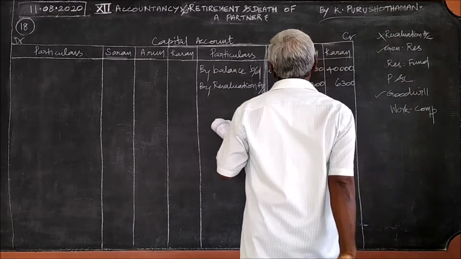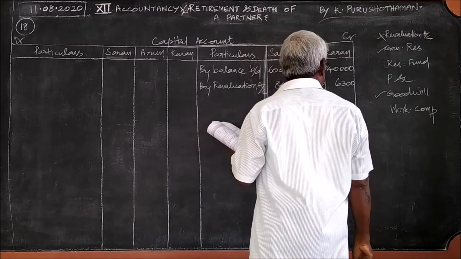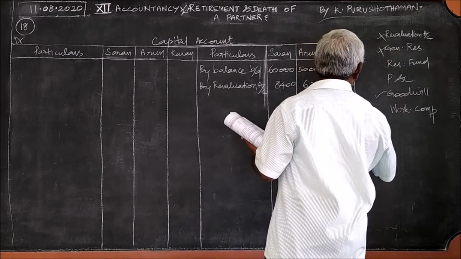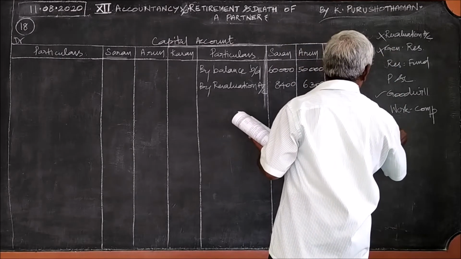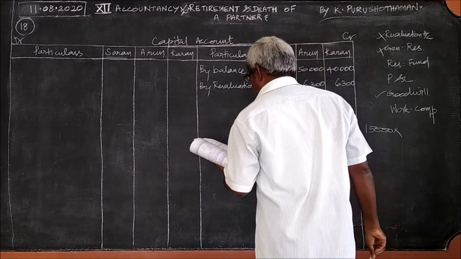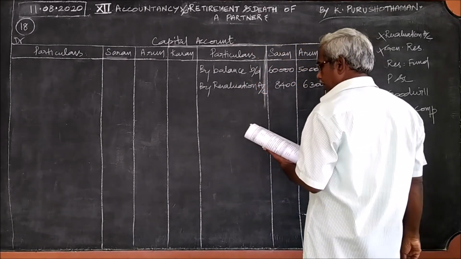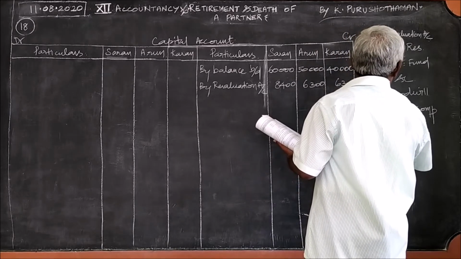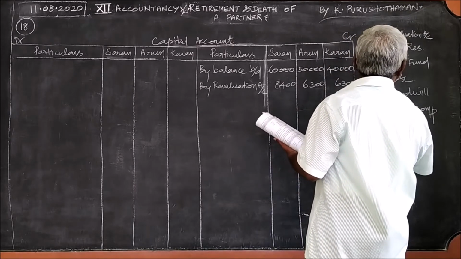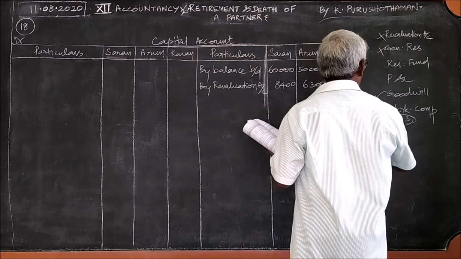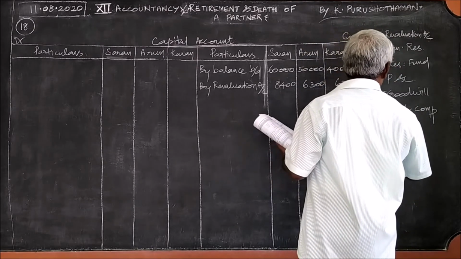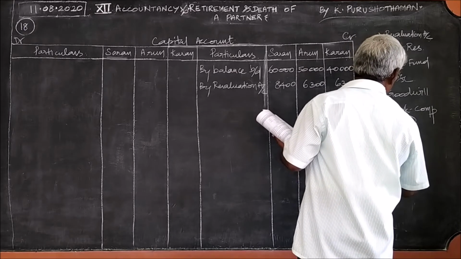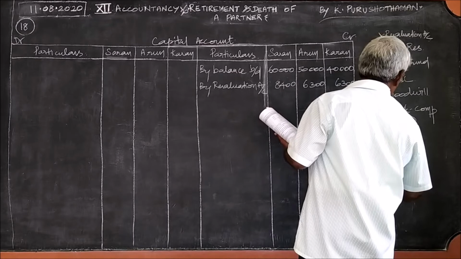Then general reserve. General reserve 15,000. The 15,000 should be divided in the ratio 4:3:3. That is given already. This is the ratio for the purpose of dividing any amount, 4:3:3. 7 plus 3, 10. That is 4/10, 3/10, 3/10.